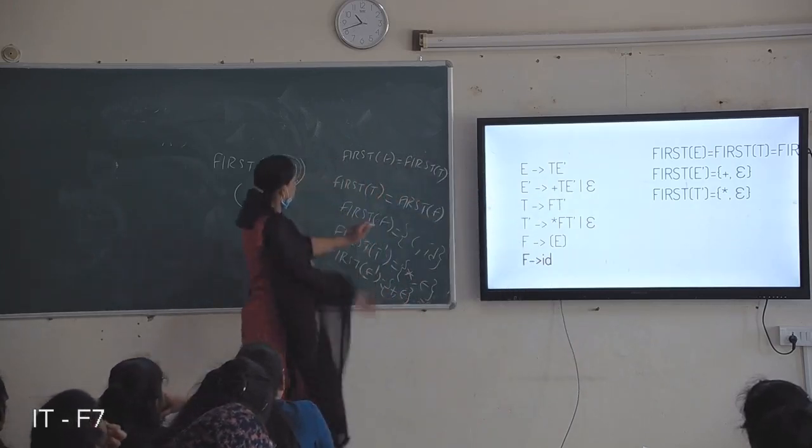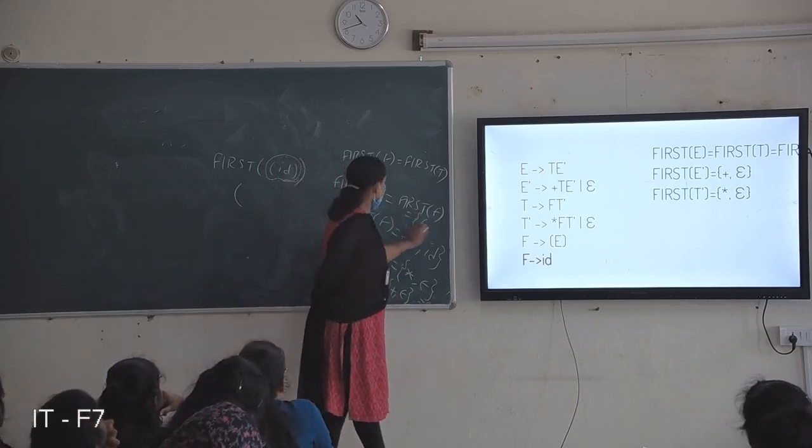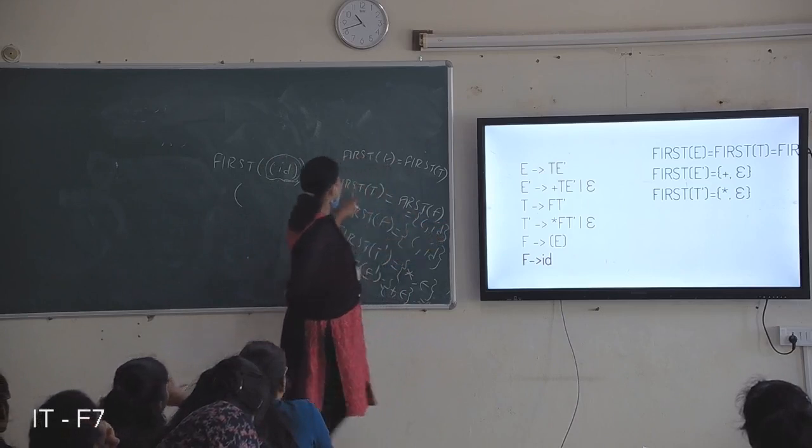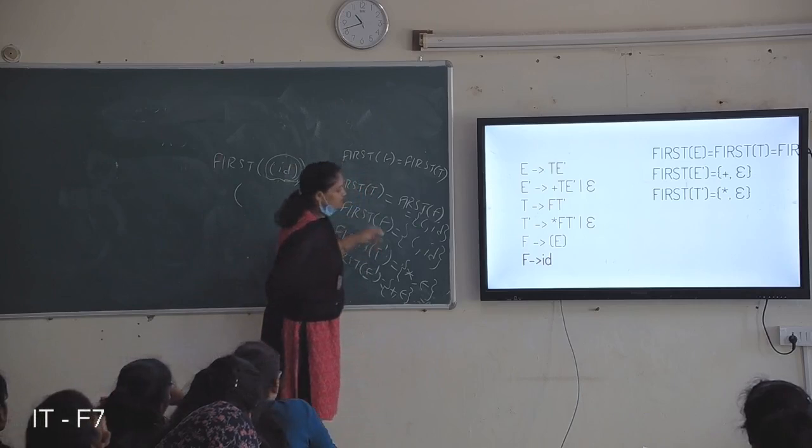Just tell me, first of F is open brace and ID. Open brace and ID is also included in first of T. Null is not there, because in first of F there is no null.